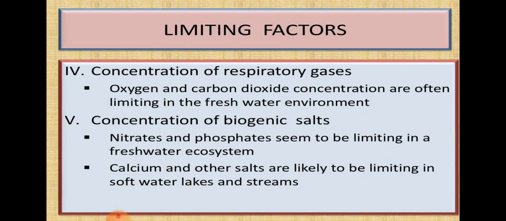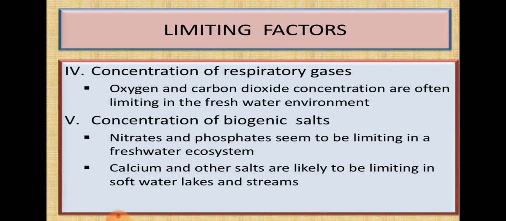Next, concentration of respiratory gases. So this is also another factor. Gases means oxygen and carbon dioxide, and these are called respiratory gases. Plants need carbon dioxide to synthesize food, and animals need oxygen for their survival. So oxygen and carbon dioxide concentrations are often limiting in the freshwater ecosystem or environment. The organisms present in the water also need oxygen, and the plants need carbon dioxide. So this is very important.